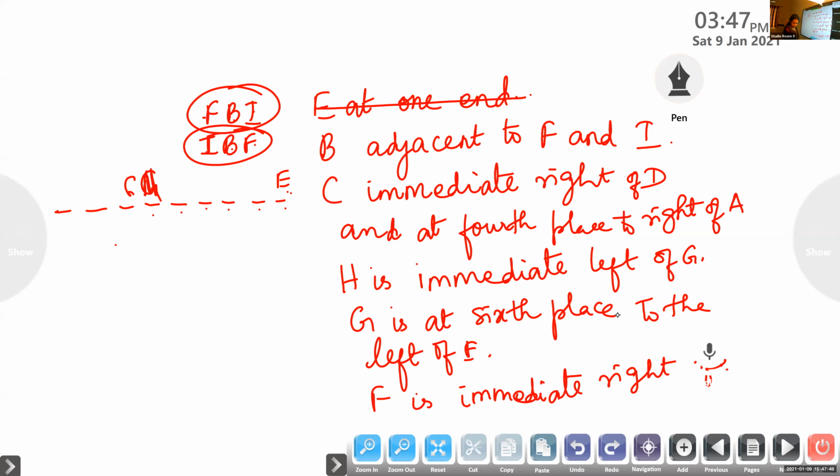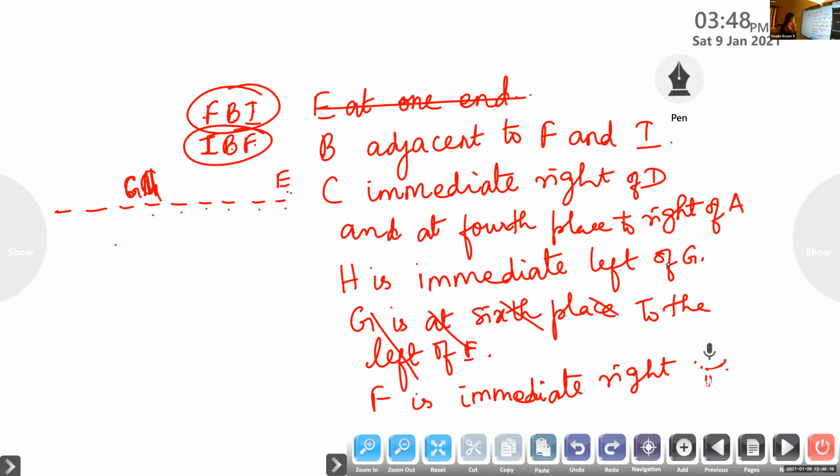Based on G, H is the immediate left of G. So where will you get it? G is here, okay? G is to the left. Left means this side, so the second position will be occupied by H. This side means it is right, and that one is left. So H is the immediate left of G. So this condition also we have used.